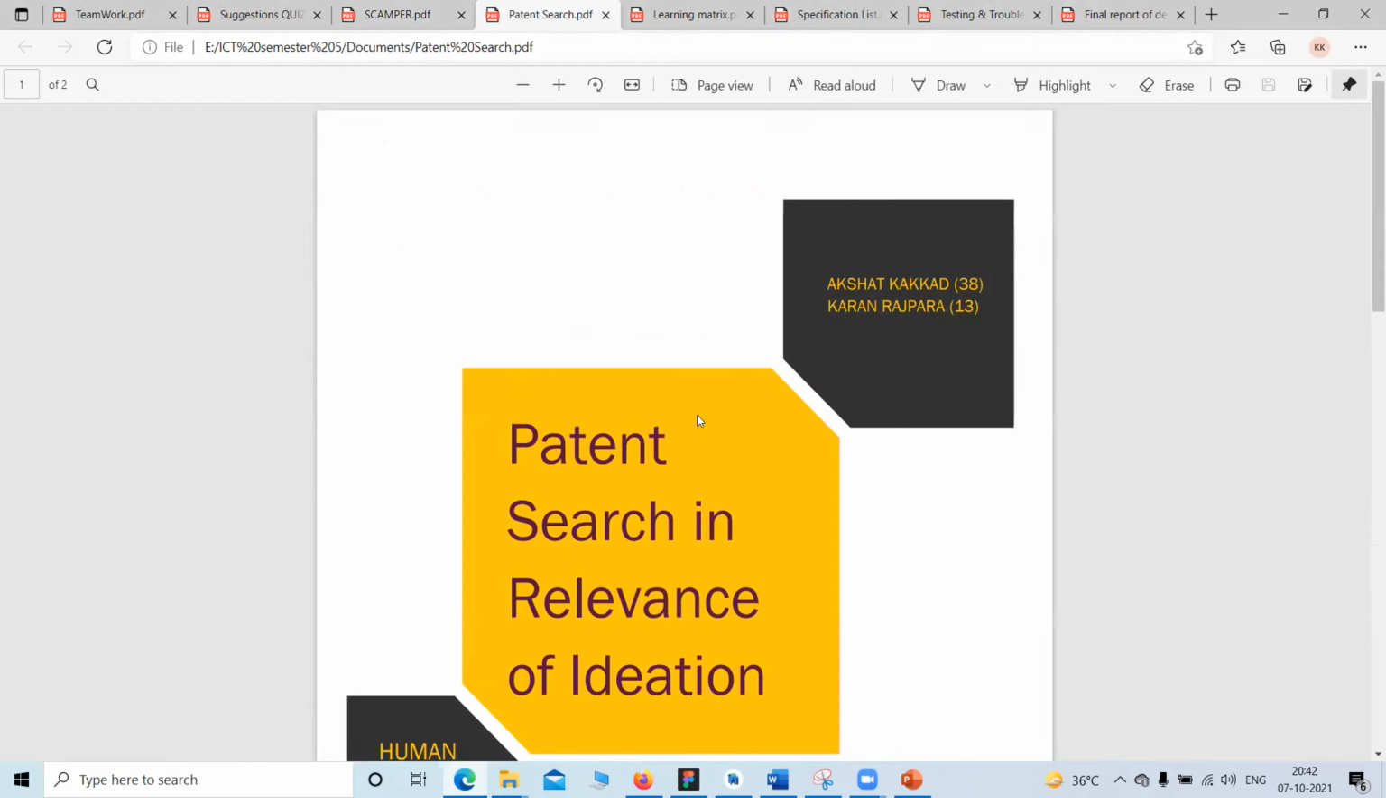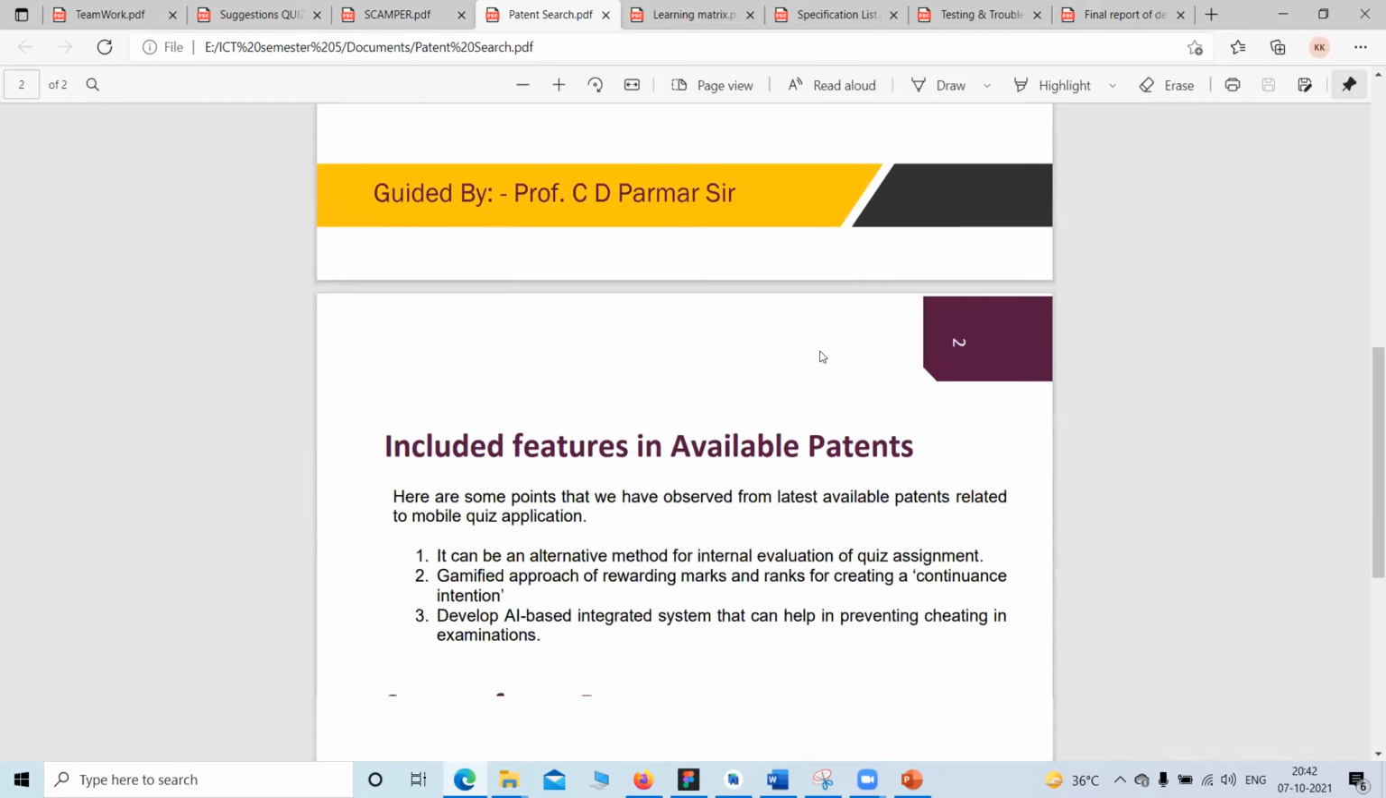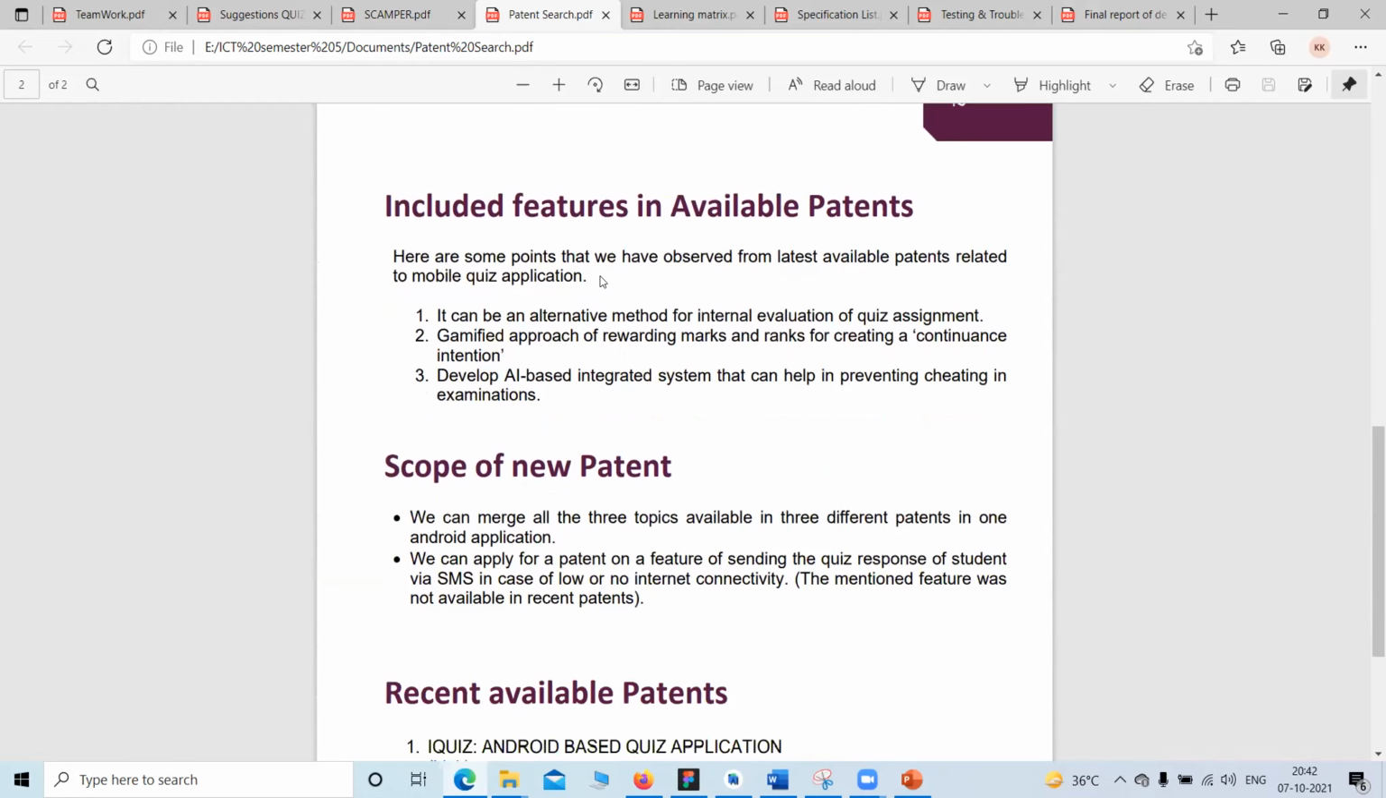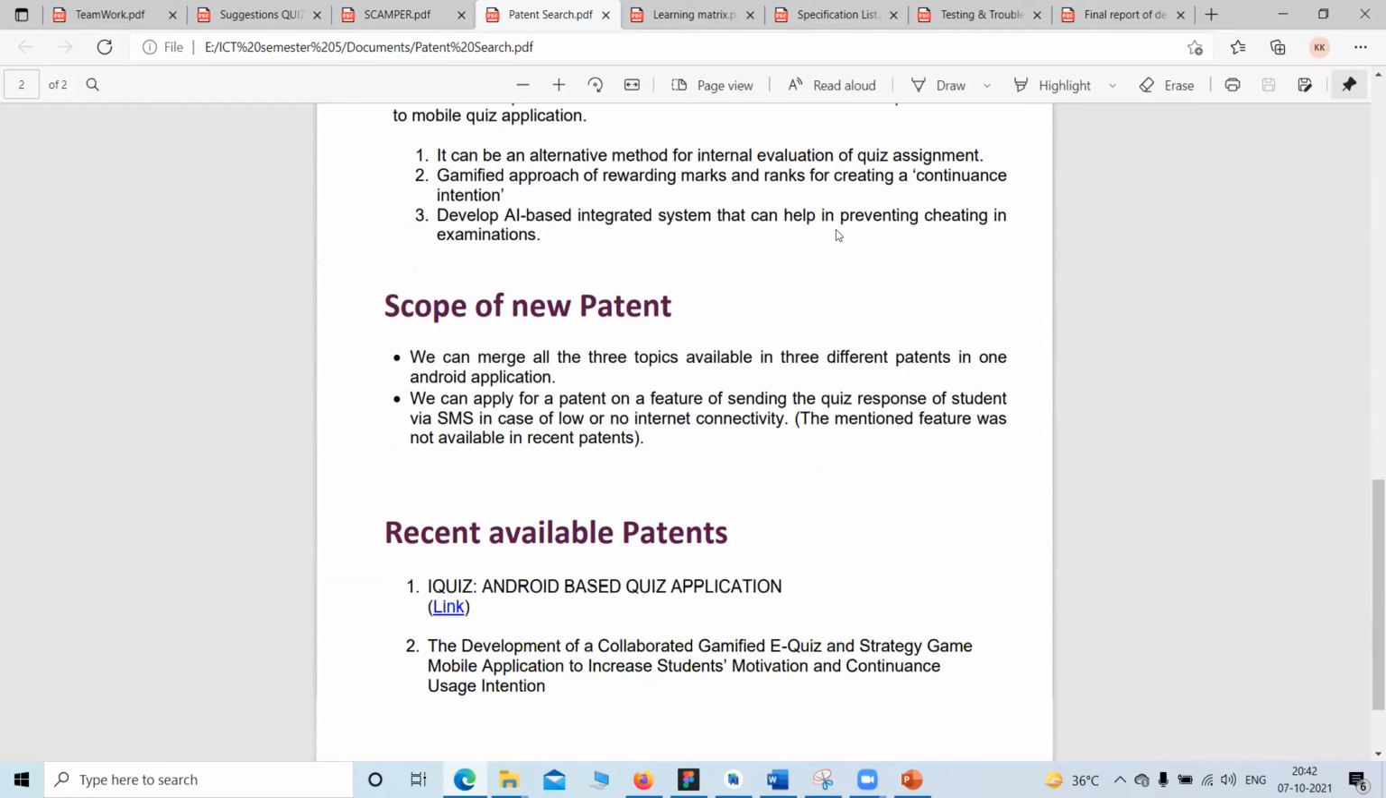Yes. So this is the patent search in relevance of ideation. This was our next assignment, and it included features and unavailable patterns. So we need to find three available patterns. These are the features in the data: an alternative method for internal evaluation of quiz assignments, a gamified approach, and developing an AI based integrated system that can help prevent cheating in examinations.